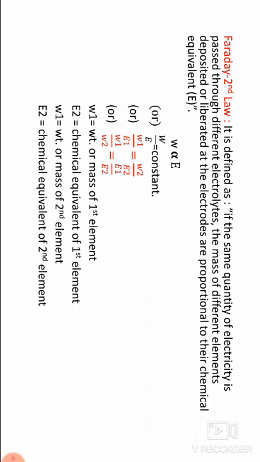Number 1, sodium: atomic weight 23, valency 1, equivalent weight 23/1 = 23. Magnesium: atomic weight 24, valency 2, 24/2 = 12. Aluminium: atomic weight 27, valency 3, equivalent weight 27/3 = 9. Hydrogen: atomic weight 1, valency 1, 1/1 = 1.